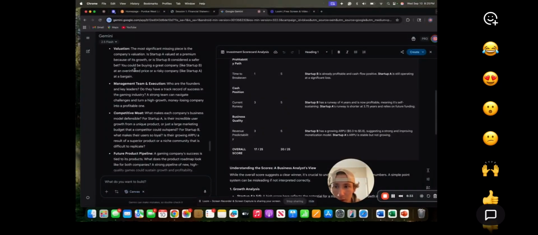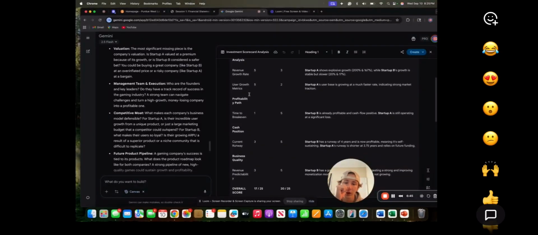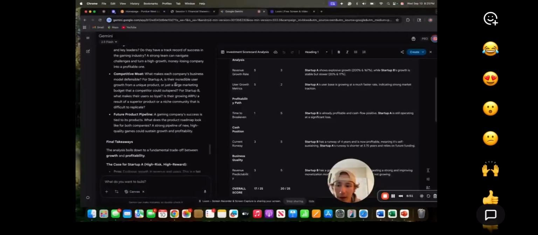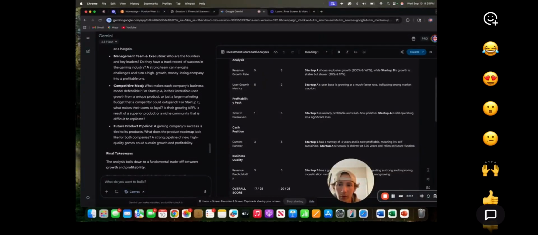You could be buying a great company like Startup B at an overinflated price, but we know that their growth rate or their time to break even is high. The current runaway, they're making money now instead of risking, unlike Startup A. And then for, let's see, competitive moat, which makes each company's business model defensible.